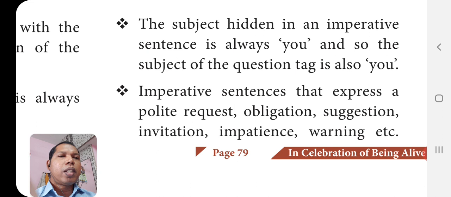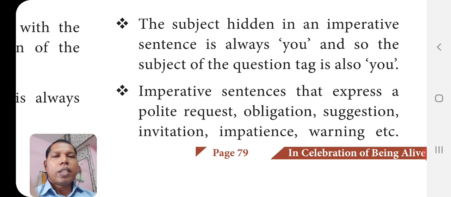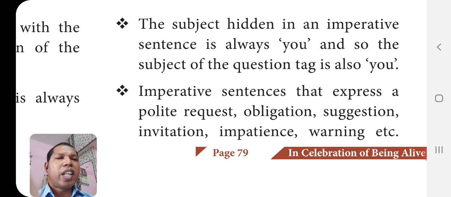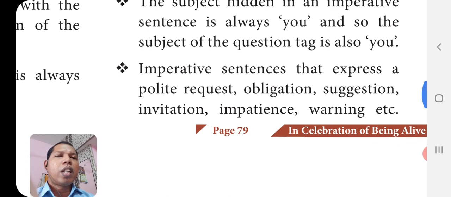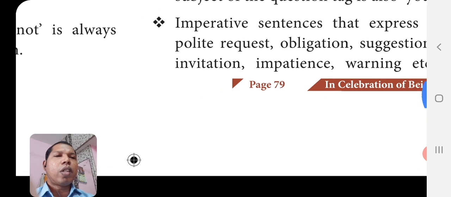So suppose you say the sentence stand up, that means you stand up. So we will be using the second person you as the subject of imperative. So we need not mention it in the sentence, but in the question tag we have to mention it.